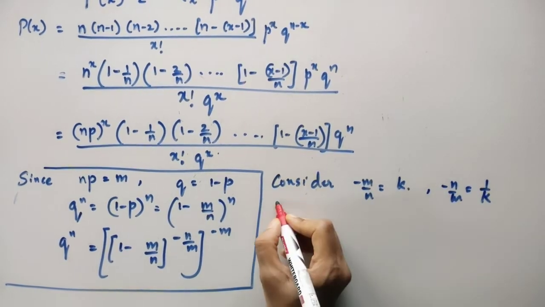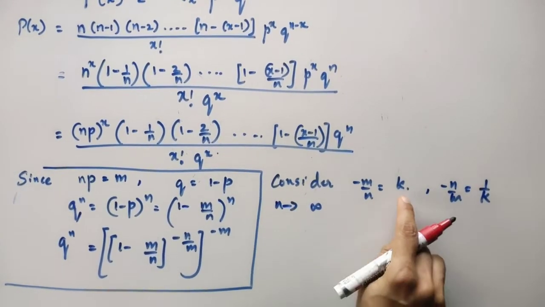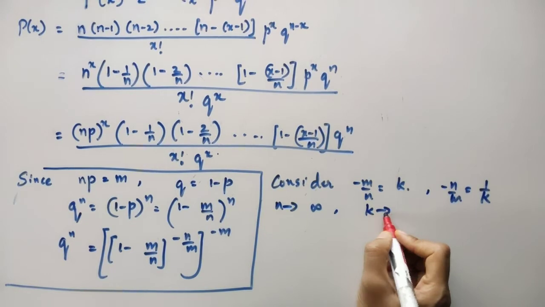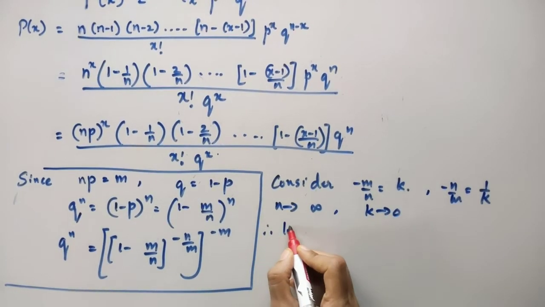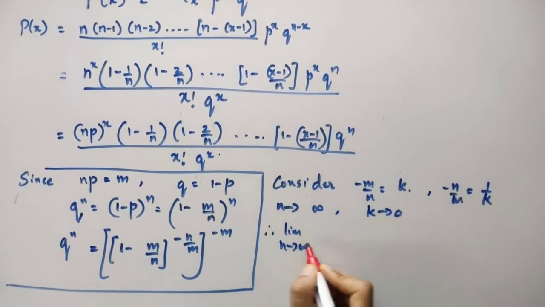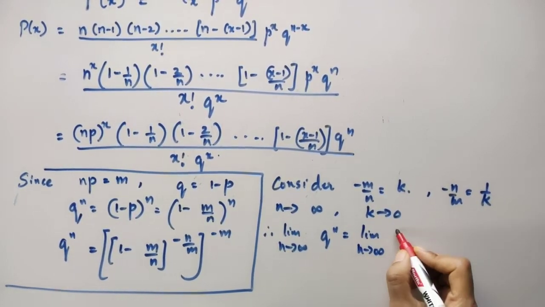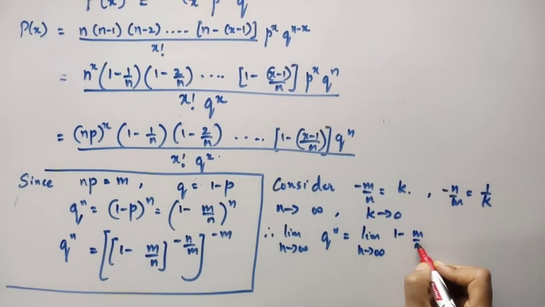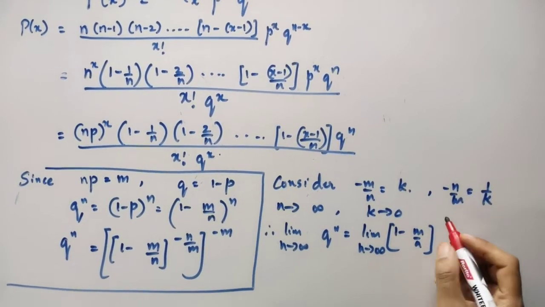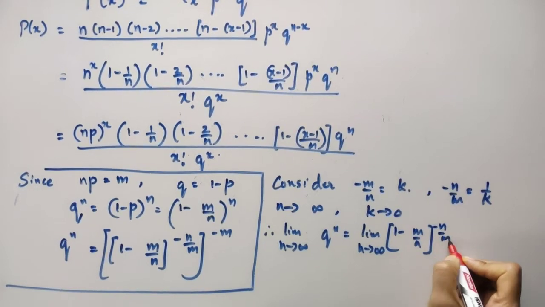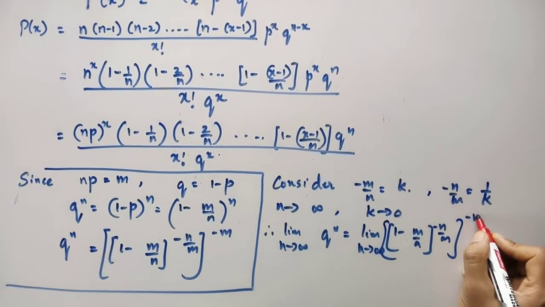Okay, and as n tends to infinity, what will happen to k? k will tend to 0. So the limit as n tends to infinity of q raised to n will be equal to the limit as n tends to infinity of (1 minus m by n) whole raised to minus n by m, whole raised to minus m.